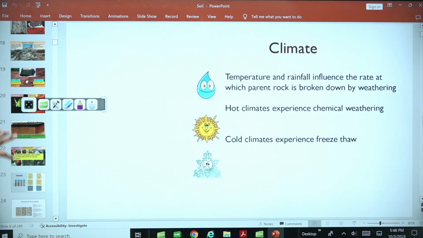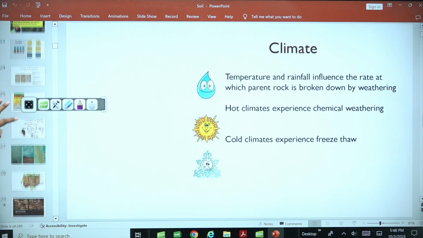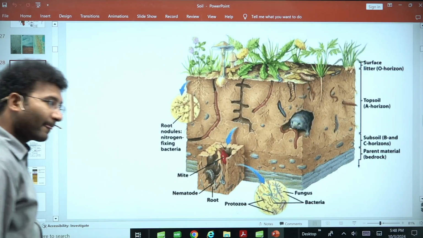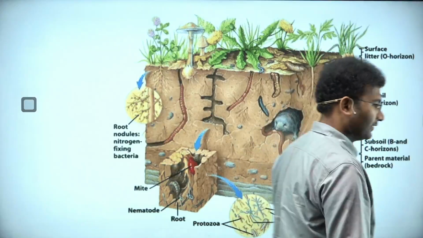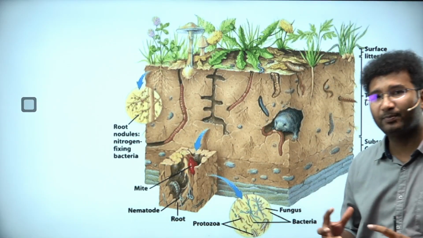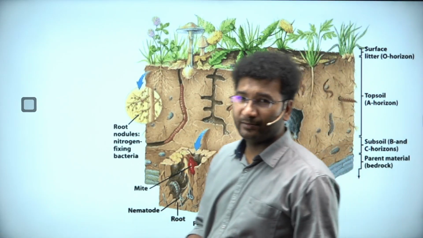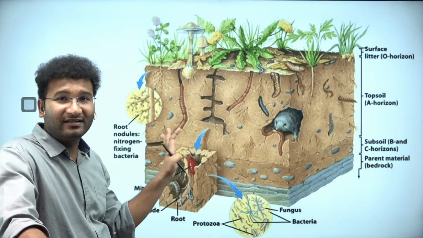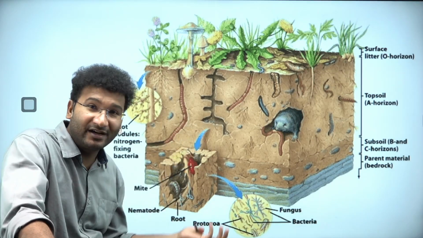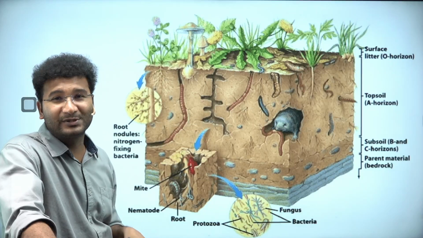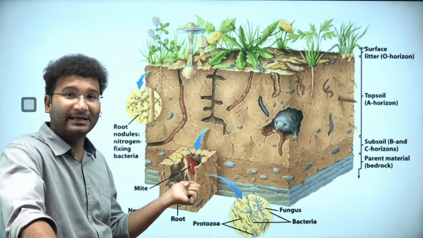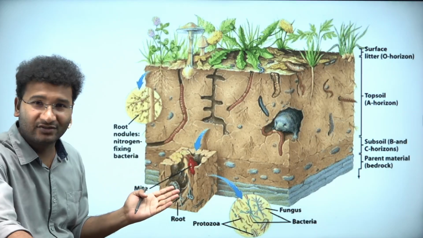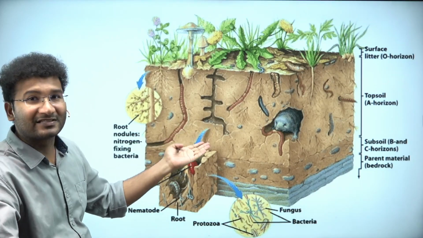Now come to the second aspect. That is, how do animals help in making the soil? The animals also play a vital role in making the soil. What do they do? They burrow the soil, they disintegrate the soil, they mix the parent material. Sedimentary rocks get mixed, and sometimes the mixture of parent materials will give you different types of soil. This is the action of animals.